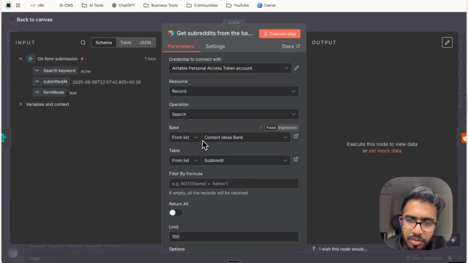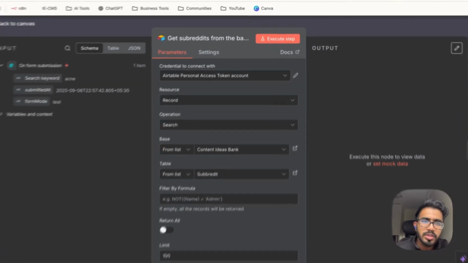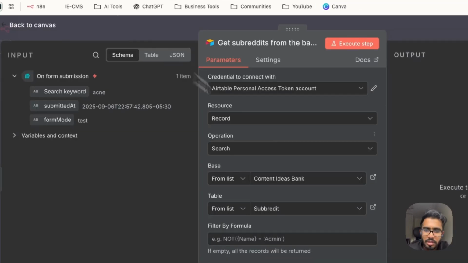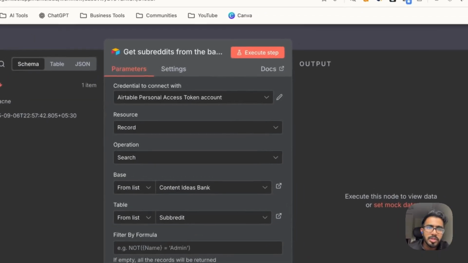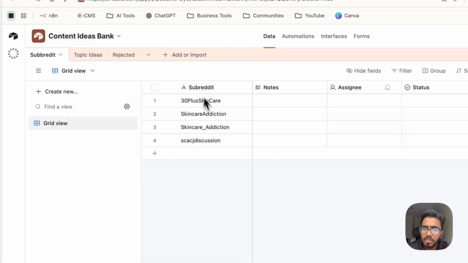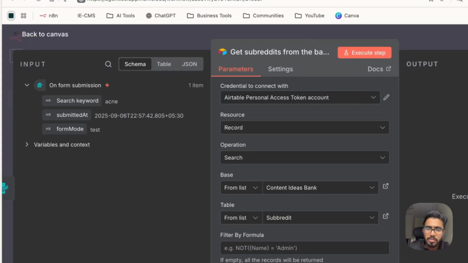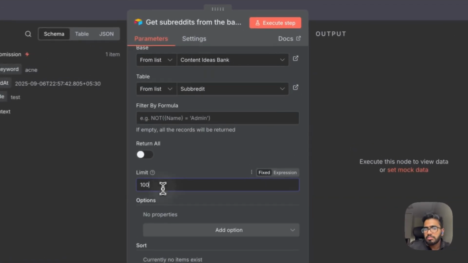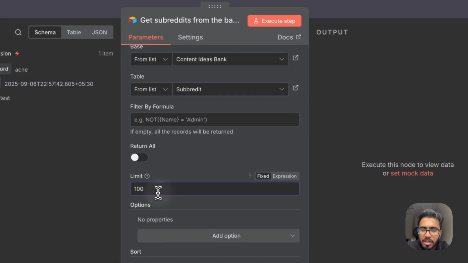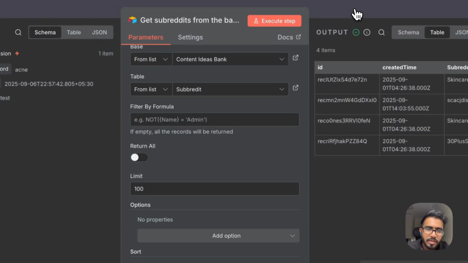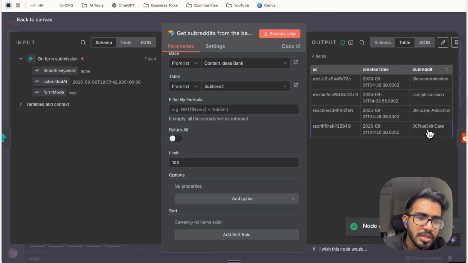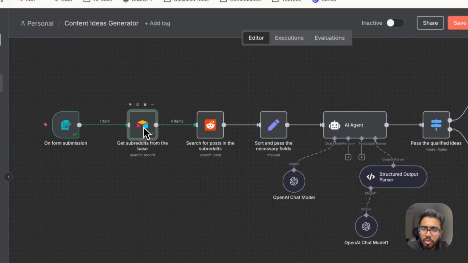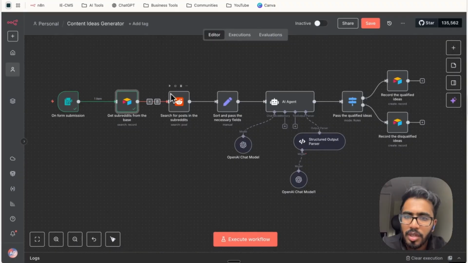Then select the base, that is the content ideas bank, which is the main name of the database, and then the table will be subreddit, which we've already selected here because this is the place from where we'll be retrieving all the subreddits. Leave this field blank, and limit, you can basically put it according to your requirements. Then click on execute step. So now you can see all these 4 subreddits have been inserted in N8N, and you can see the 4 items have now been passed to the Reddit node.